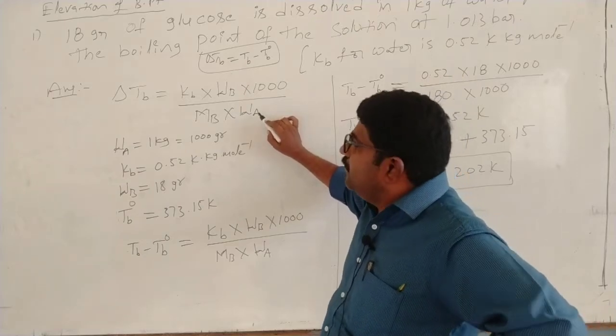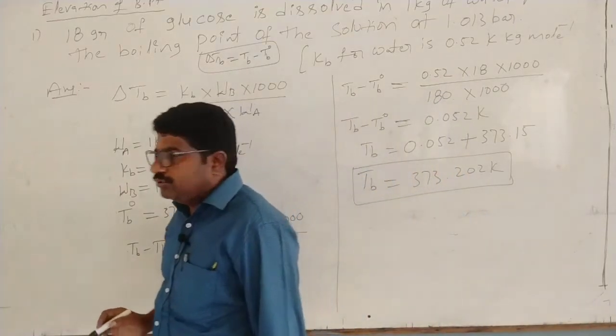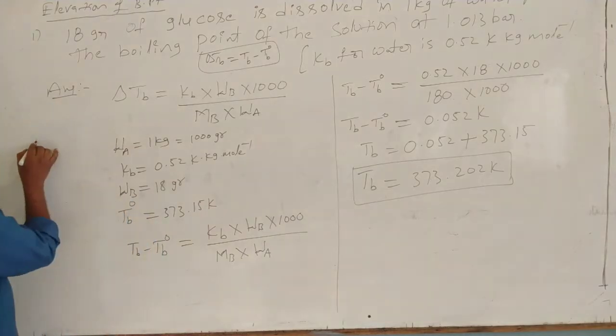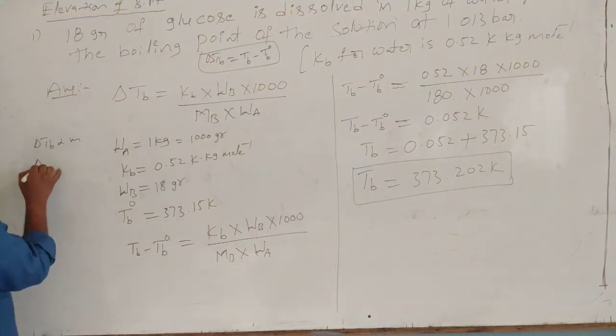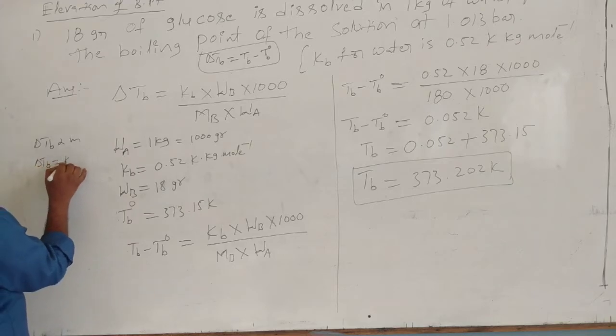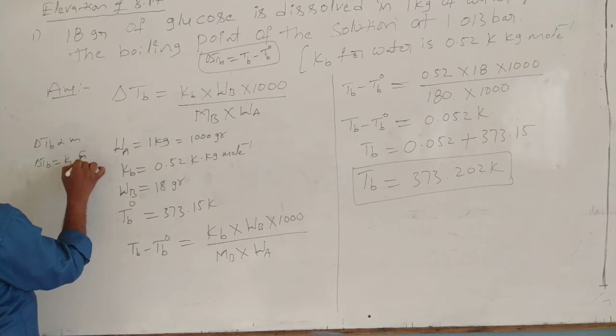You already know that delta Tb is directly proportional to the molality. So delta Tb is equal to Kb, the proportionality constant, into molality.